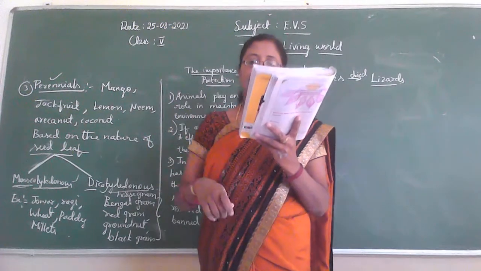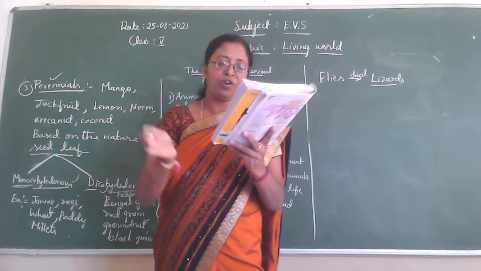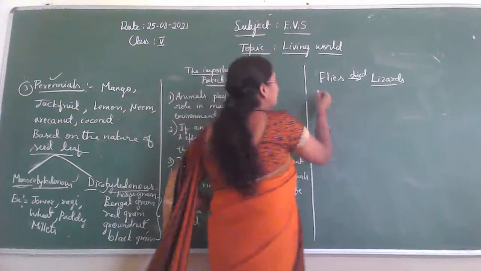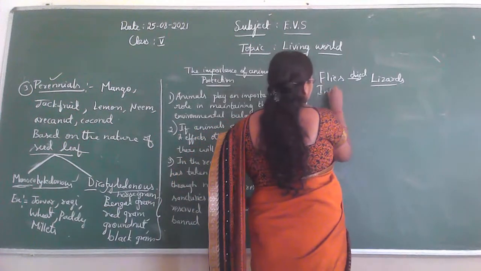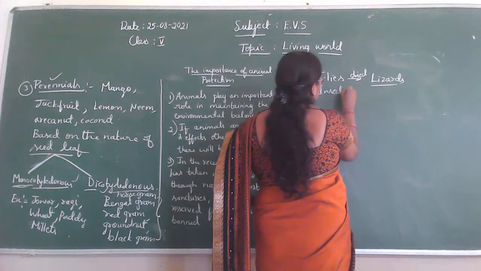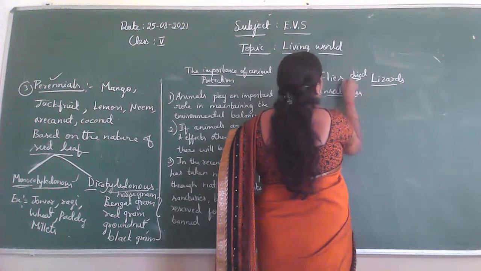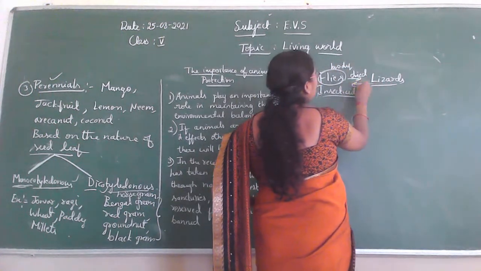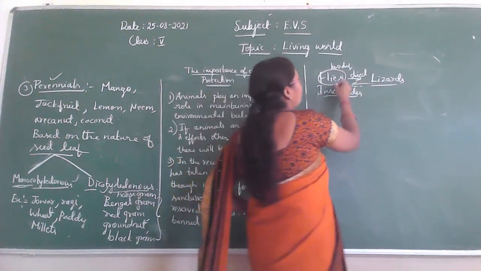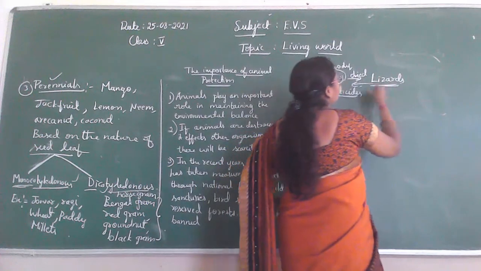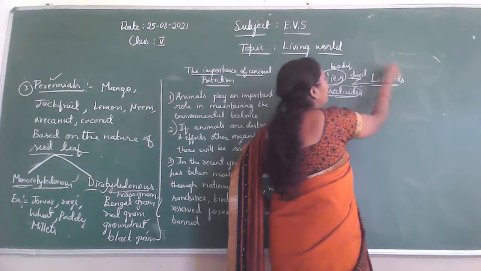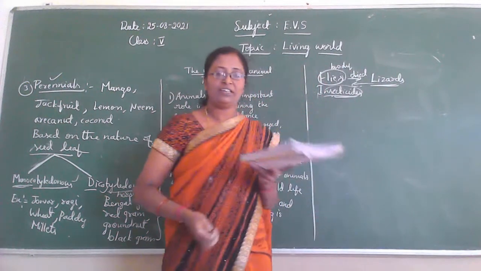As a result, the insecticides in the body of the fly enter the lizard's body. So insecticides are present inside the bodies of the flies. When the lizard eats the flies, the insecticide present in the fly's body enters the lizard's body, isn't it?